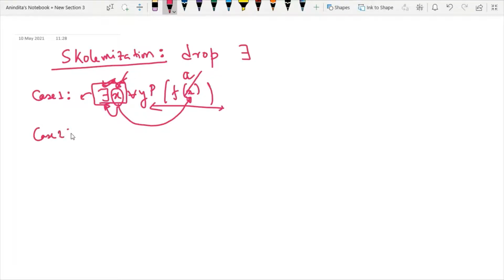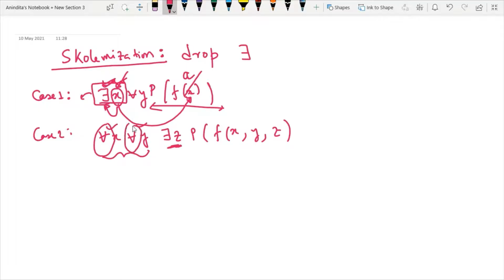And now let's focus on case number 2. Case number 2 means your existential quantifier is preceded by one or more universal quantifiers. Means, say we have two universal quantifiers. After that, we have one existential quantifier. And then we have some particular expression like this. So this is your case number 2, that is, your existential quantifier is preceded by one or more universal quantifiers.